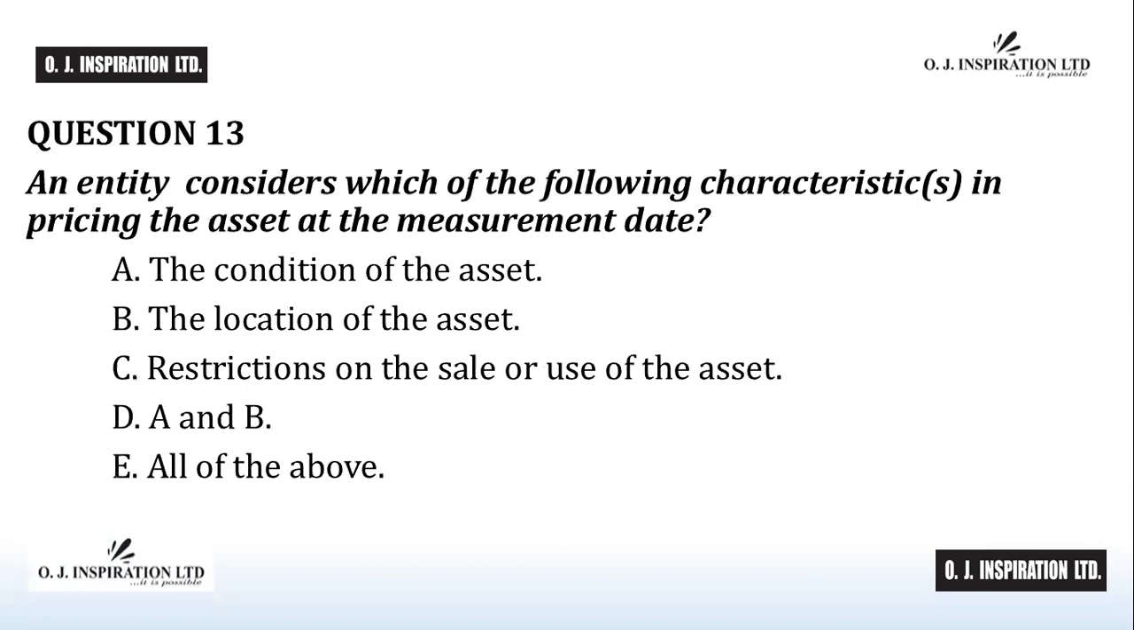Question number 13. An entity considers which of the following characteristics in pricing the asset at the measurement date? A. The condition of the asset. B. The location of the asset. C. Restrictions on the sale or use of the asset. D. A and B. E. All of the above. Time counts.